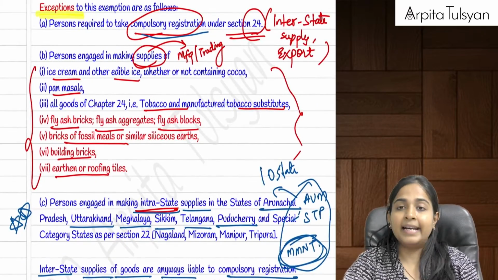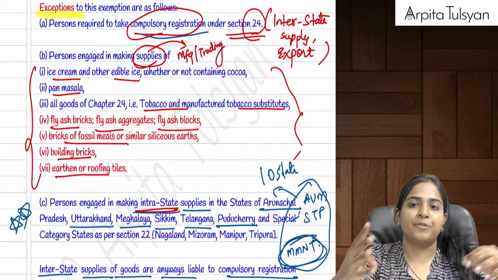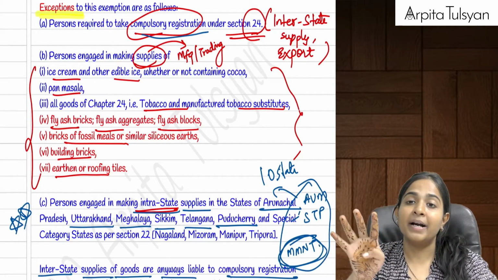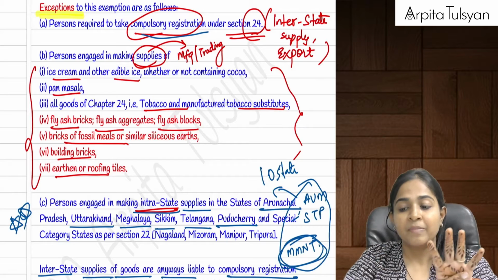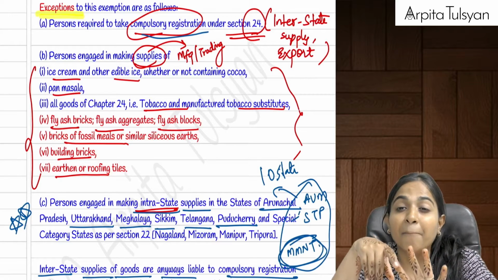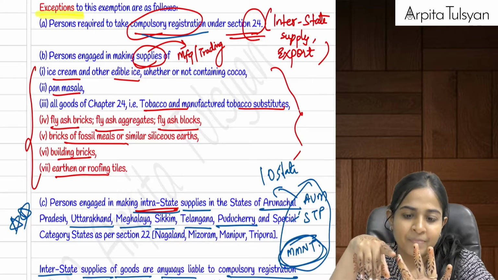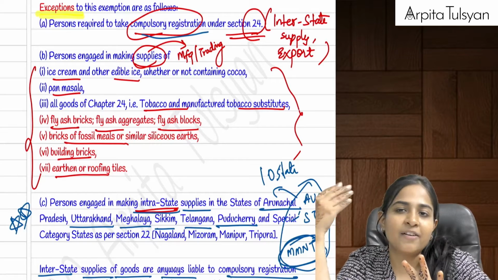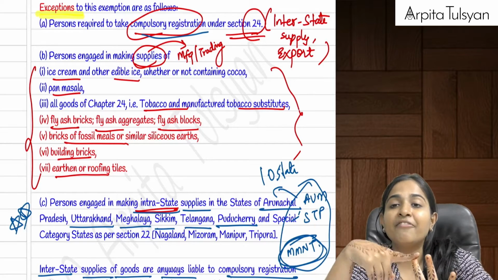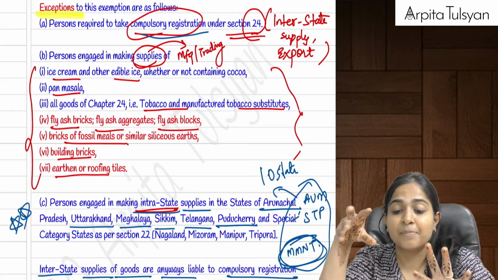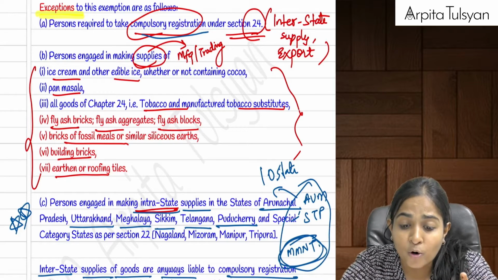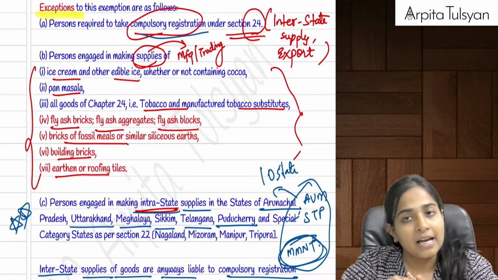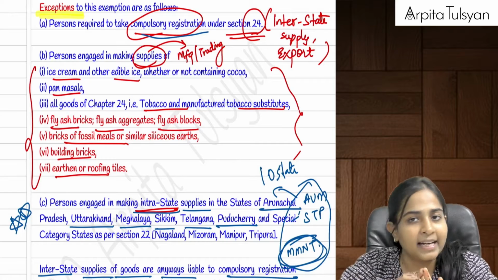But then later we studied some 4 exceptions for this 40 lakhs. By default 40 lakhs was applicable, but now in these 4 cases 40 lakhs will not apply. First one, if I am eligible for compulsory registration under section 24. If I am eligible for compulsory registration, then I don't have to check the threshold at all. Then obviously the 40 lakh limit will not apply. Second one, if I am engaged in supplying some specific category of goods, pan masala, tobacco, ice cream, fly ash bricks, building bricks and all those things, both trading and manufacturing, the 40 lakh limit is not at all applicable to me.